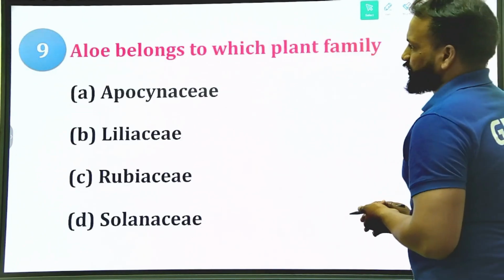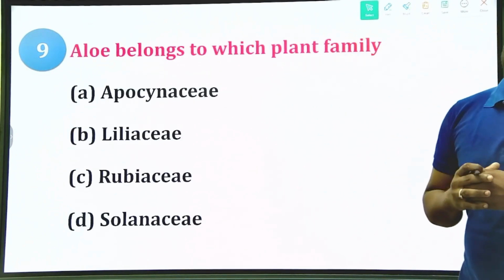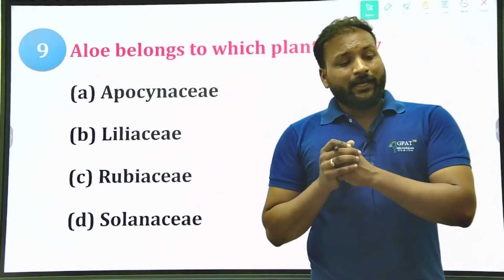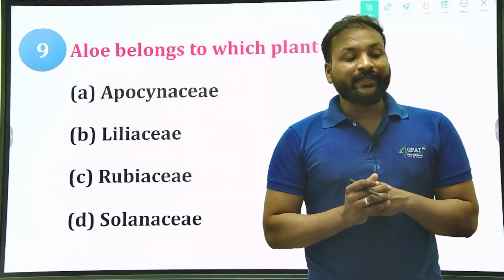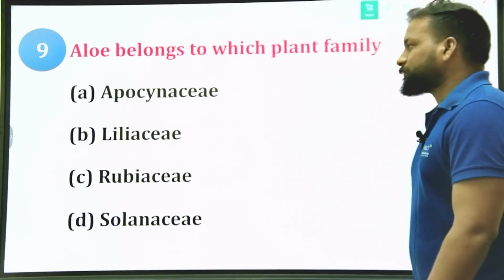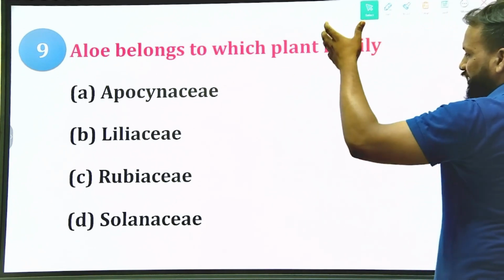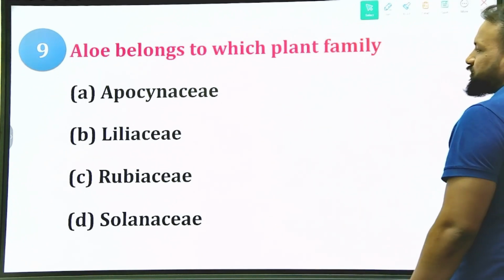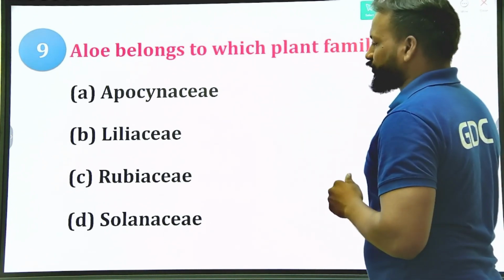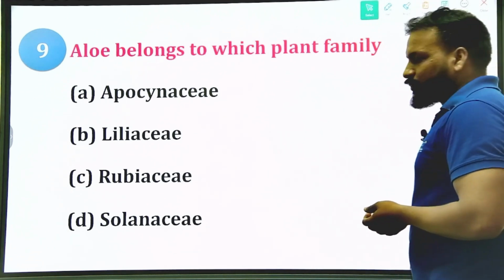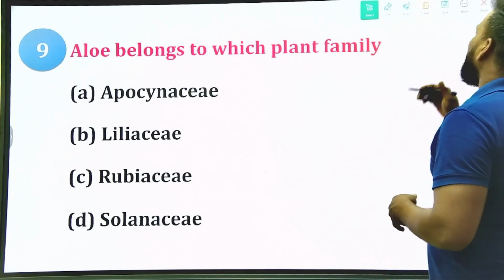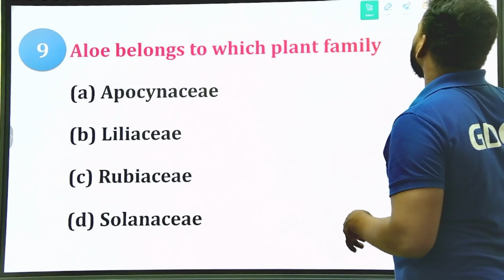Next question. Aloe belongs to which plant family? We have discussed this in the families. Whether it is Apocynaceae, Liliaceae, Rubiaceae, or Solanaceae. Come on, you know already, and you can remember different examples. For Apocynaceae, the drug is Vinca. For Rubiaceae, the drug is Cinchona. For Solanaceae, plants like Datura, Atropa belladonna, Stramonium, and all these.